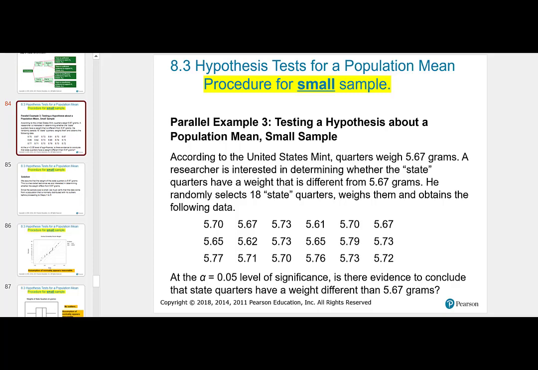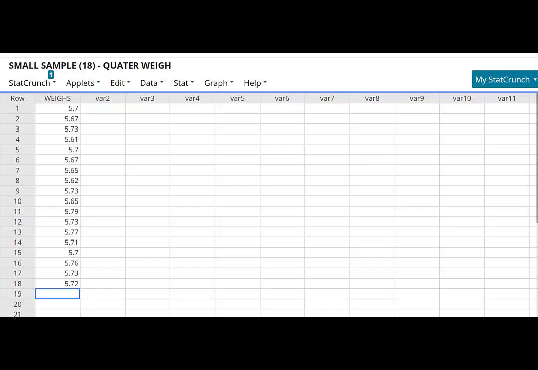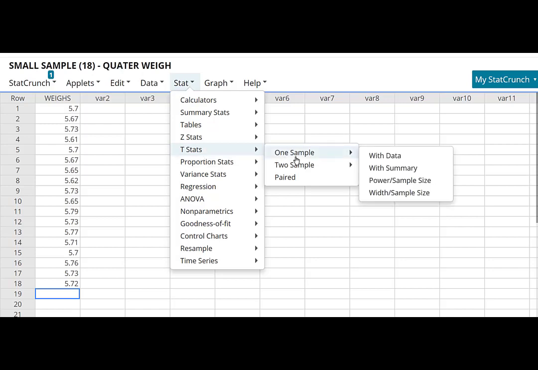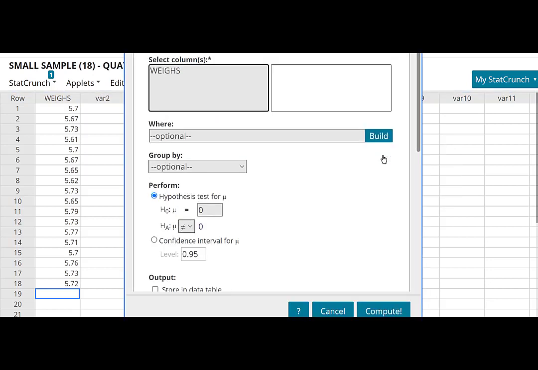Let's send all of this data to StatCrunch. We already have in StatCrunch the weight of the 18 quarters. To obtain the answers, you have to go to Stat, T Stats, and One Sample, because we have only one sample. And in this case, we have the data one by one. We don't have the summary data. Then click the data, and your data is located in this column, weights. Remember, you can use this function to test hypothesis or to construct confidence interval. In this case, let's test a hypothesis.